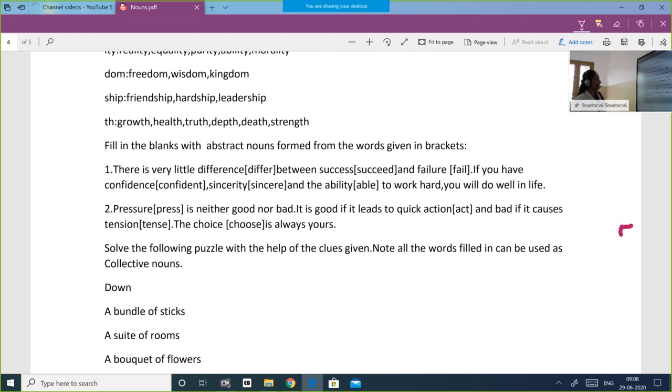Now the next exercise is fill in the blanks with abstract nouns formed from the words given in brackets. So there is very little dash. In the bracket it is given differ. So you have to form the abstract noun form of that, differ, difference. There is very little difference between. Succeed is given in bracket. The abstract noun form is success. When you achieve something, you get success that you can feel.